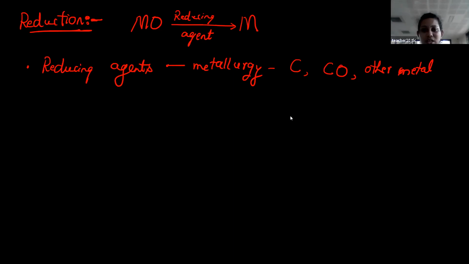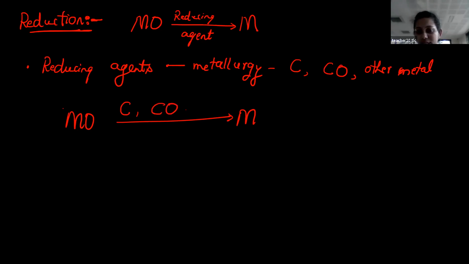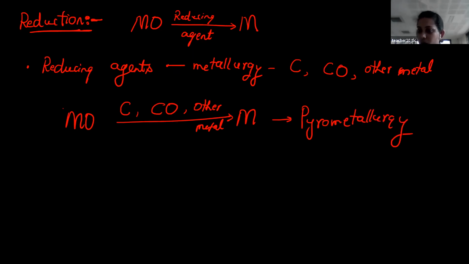Okay. So then just glance at this. Students, metal oxide as well as metal is there. I have to extract metal from metal oxide. I can use carbon as a reducing agent or else carbon monoxide as a reducing agent or else other metal can be used as a reducing agent. So this particular process is called pyrometallurgy. Pyrometallurgy means extraction of metal from metal oxide by using any reducing agent. It may be carbon or else carbon monoxide or else other metal as a reducing agent. You can use these three.